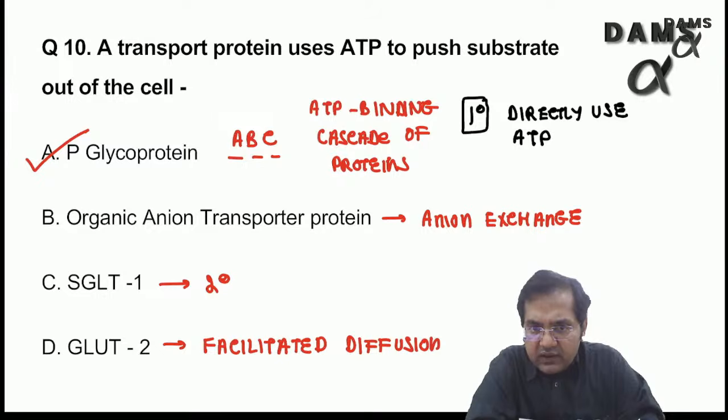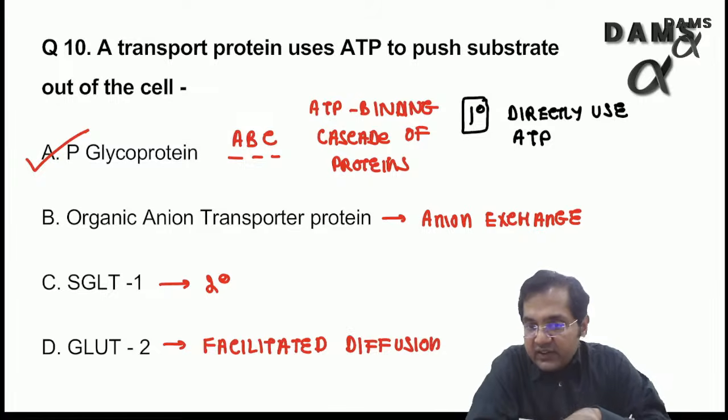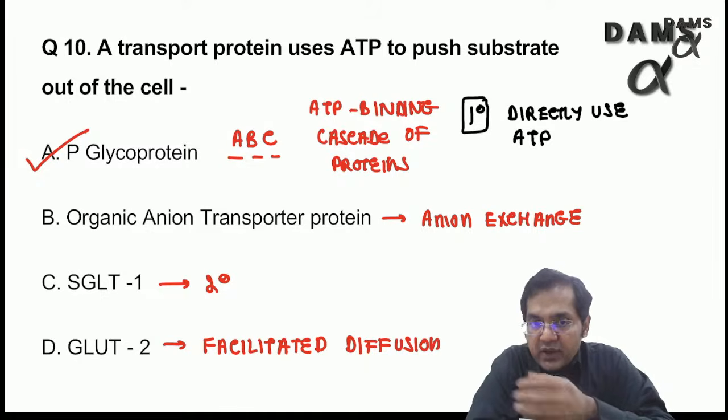Let's see the worst possible scenario. Let's say you were not clear about the answer. Then also by elimination, I feel that you should have got it correct, because SGLT1 is a co-transport of sodium and some other ion, which is not shown. GLUT2 is again facilitated diffusion, so you rule that out.